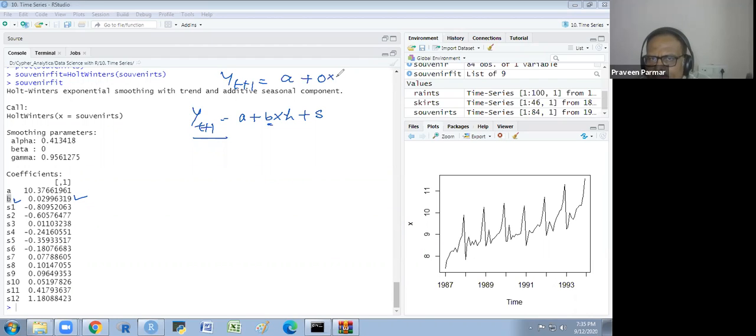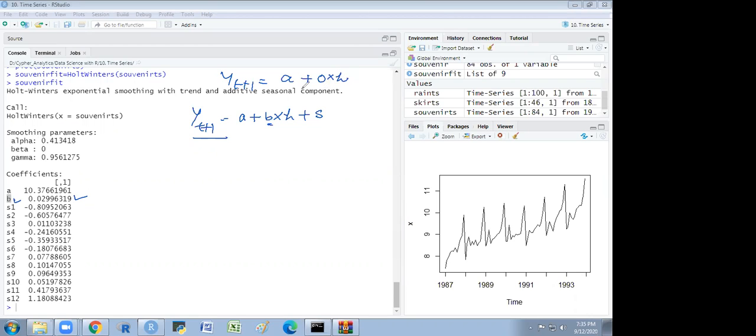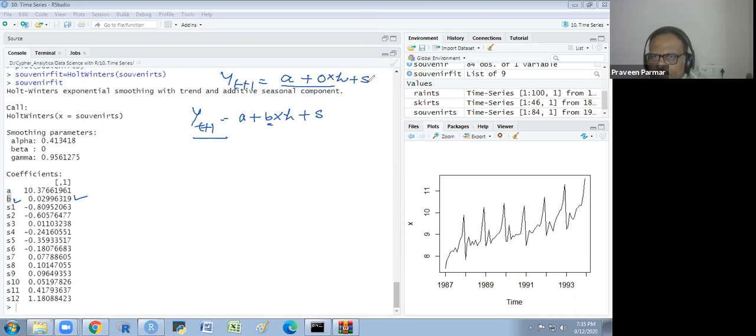Yes, sir. So this is the basic equation, and S we also take here. And the S whatever we are taking, it is also 0 in that. There is no seasonal variation in the first rent TS. In the second, there is no seasonal variation, so we have assumed it is 0. Okay, but here it is a seasonal variation.